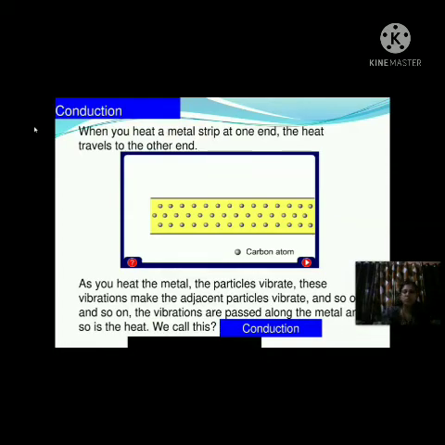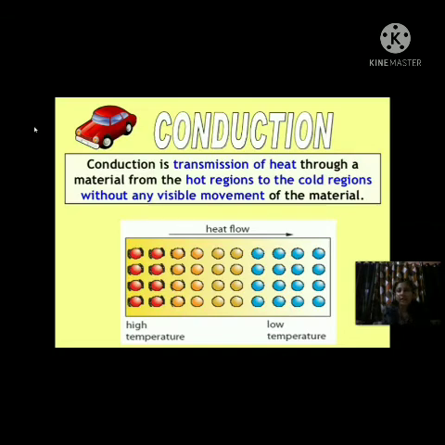Okay, so now here you see another slide of conduction. Conduction is the transmission of heat through a material from the hot regions to the cold regions without any visible movement of the material. As I have already told you, no actual movement of particles will occur in conduction. Only the particles will vibrate about their fixed positions.